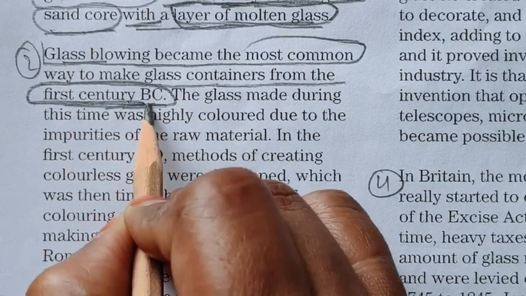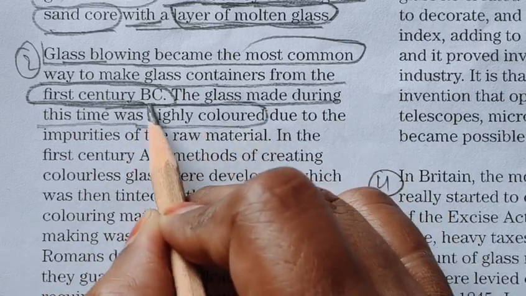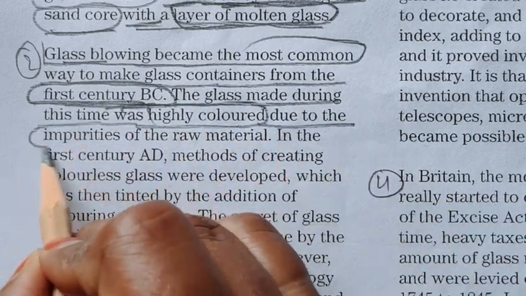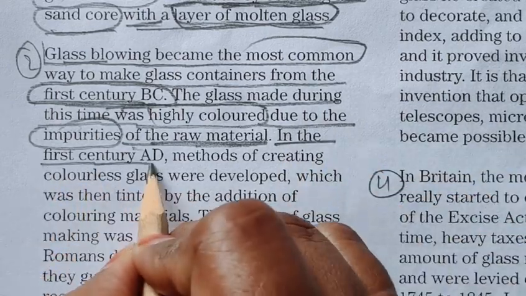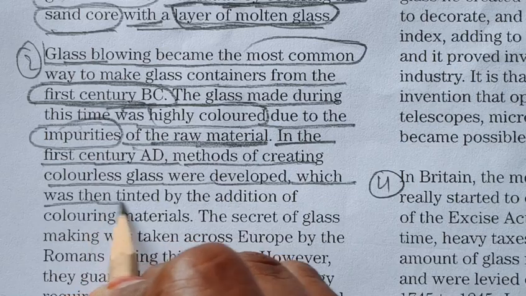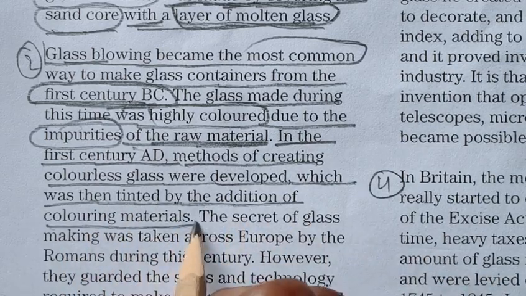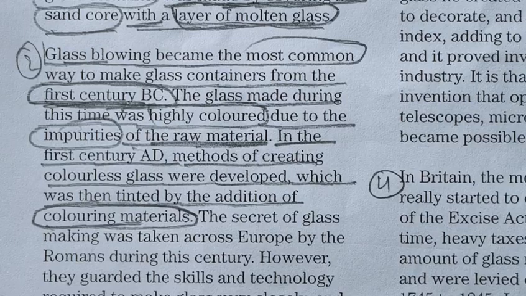So this is our keyword. The glass made during this time was highly colored due to impurities of the raw material. In the 1st century AD, methods of creating colorless glass were developed, which was then tinted by the addition of coloring materials. Okay, so we have seen this keyword 1st century BC.